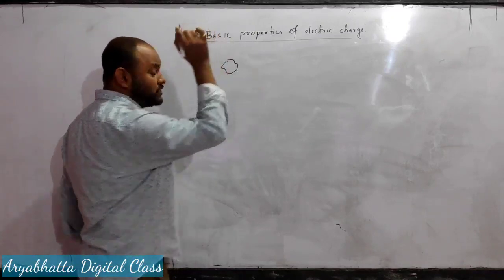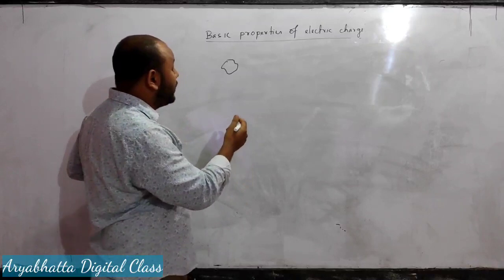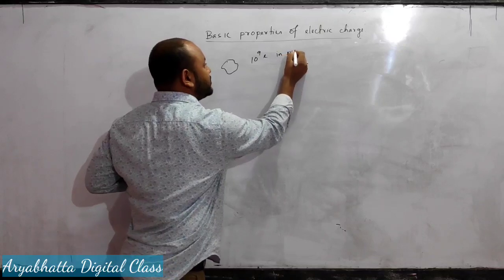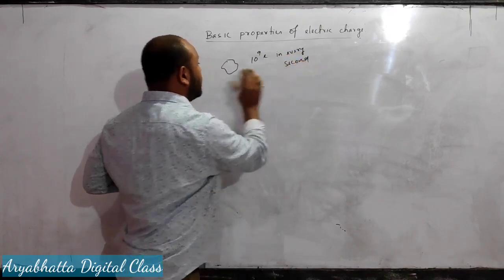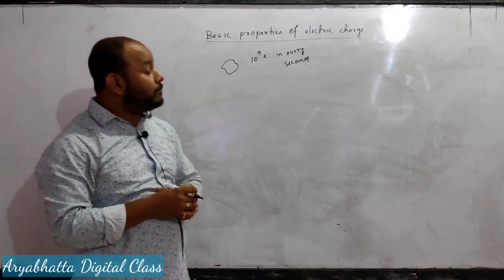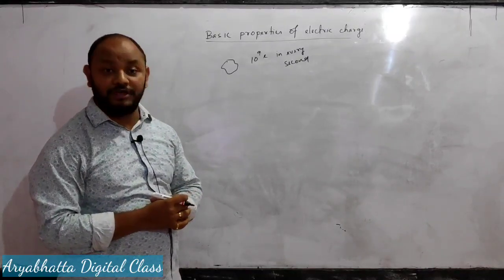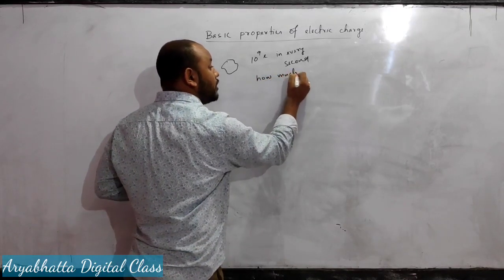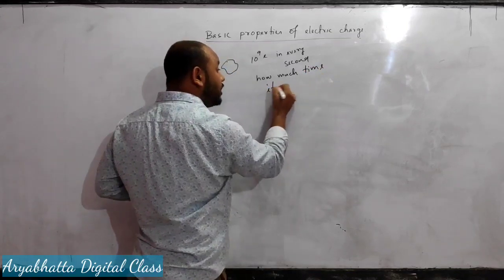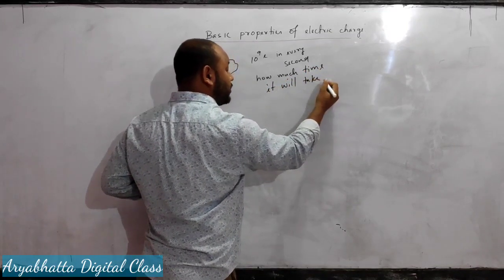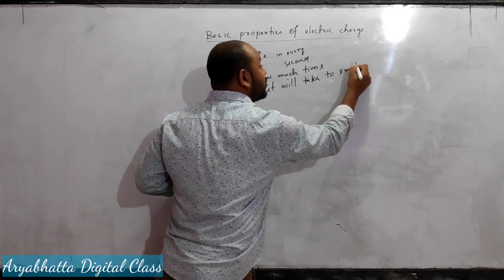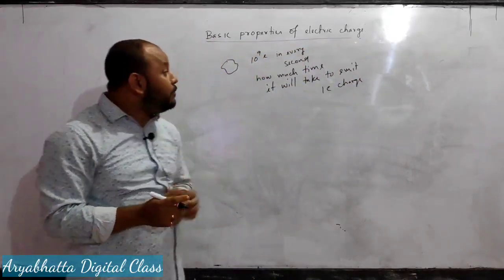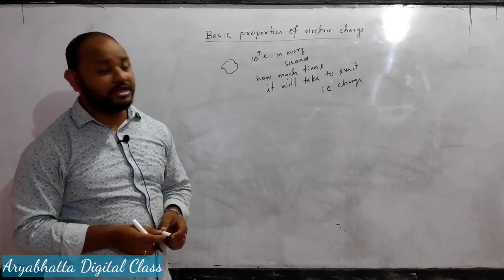Suppose we have a body, and this body emits 10 to the power 9 electrons in every second.